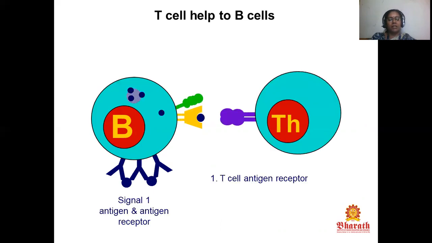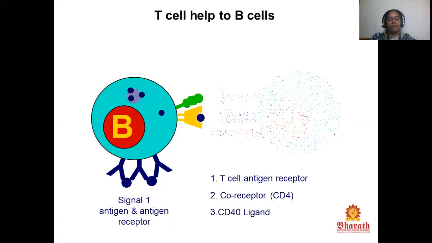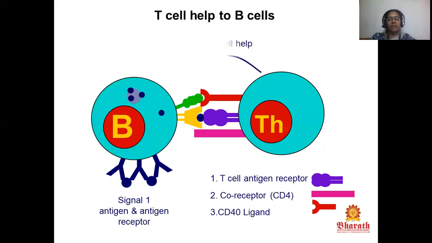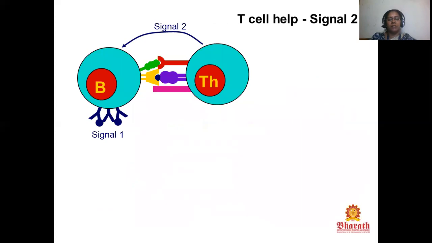The T cell antigen receptor gets signal 1, antigen and antigen receptor, the T cell antigen receptor and its co-receptor CD4. Then CD40 ligand gives signal 2, the T cell help. The T cell help signal 2 adds to signal 1, and the cytokines are IL4, IL5, IL6, IFN gamma, TGF beta.